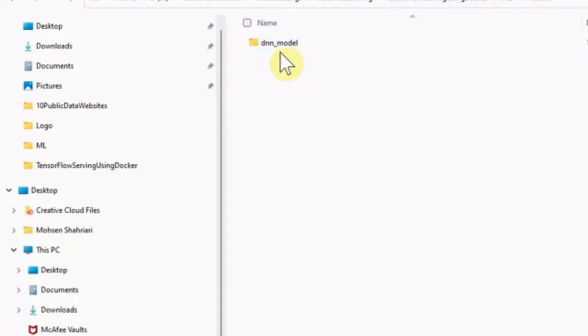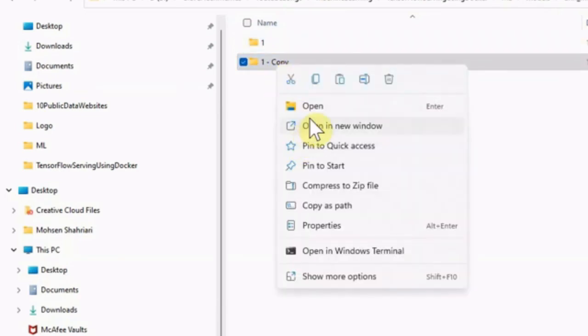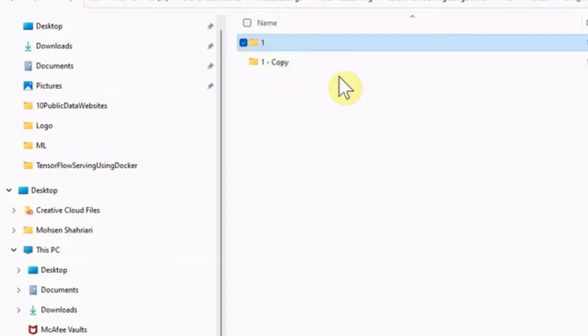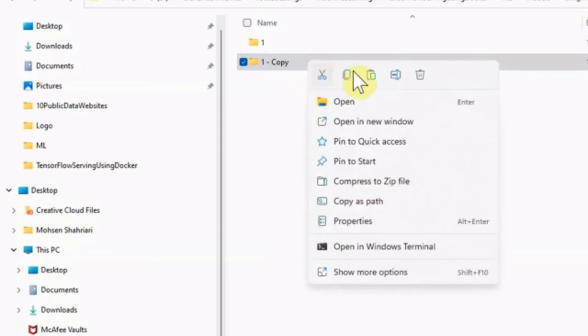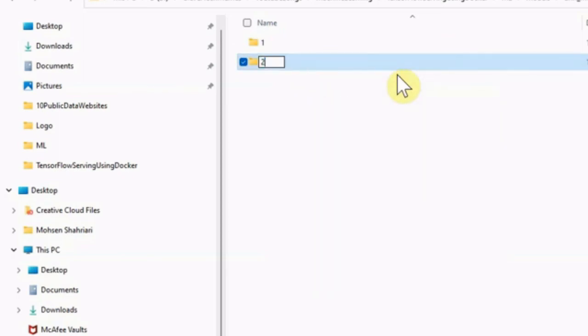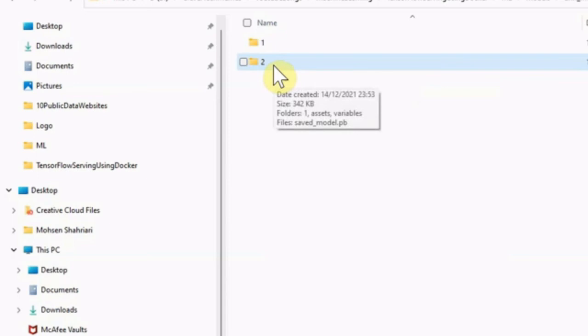We created this DNN model inside our models folder, and we can see that it has a version 1. And if I just make a copy from 1 and paste here, and I start renaming it to model 2, I'm just renaming it to model 2. Suppose that this model 2 is different than model 1, just as an assumption.